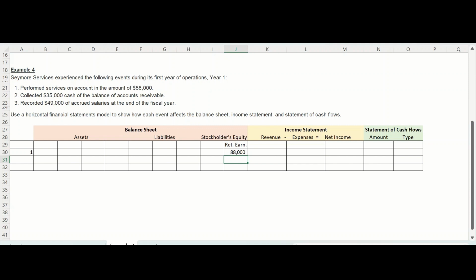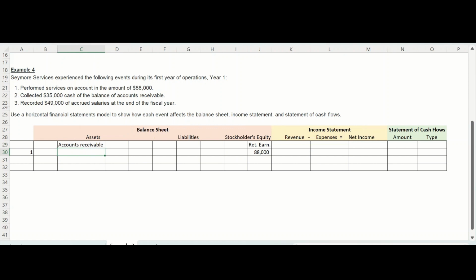Next, because the services are performed on account and the company expects to receive money in the future, the account that will also show an effect is accounts receivable. That is an asset account, and that account is going up. We are expecting to receive $88,000 in the future.